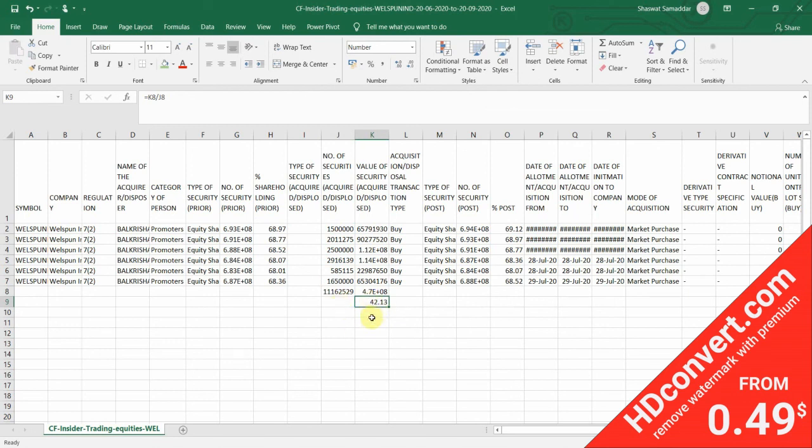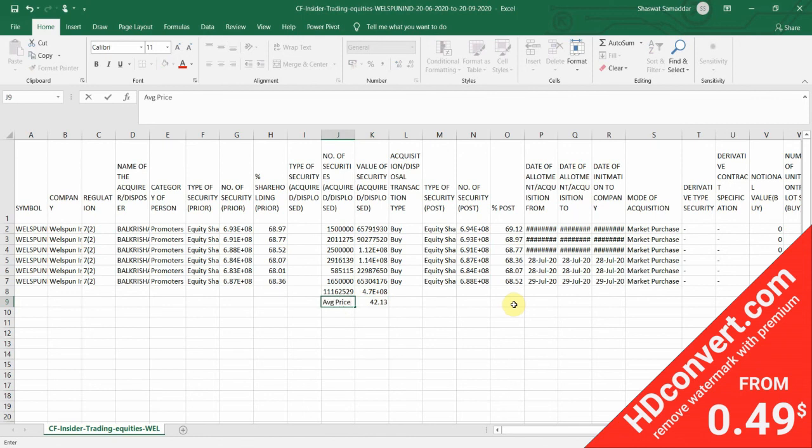Okay, so we'll now go back to our master sheet here, and in the starting of the video I had inserted an extra row here. So what was this for?